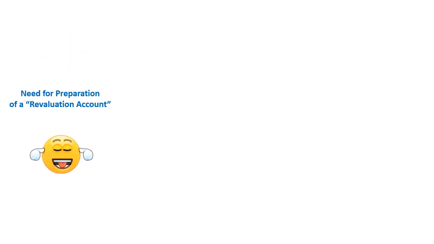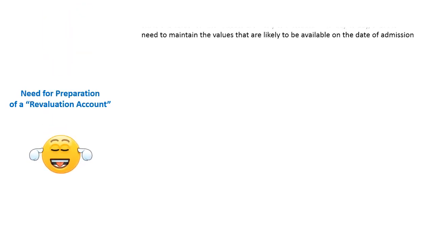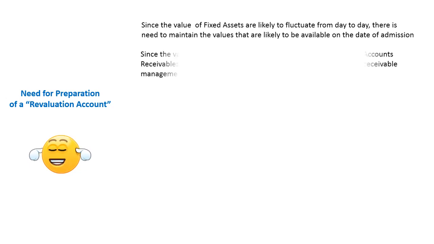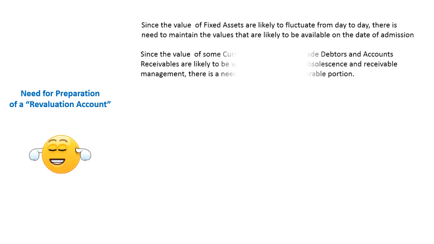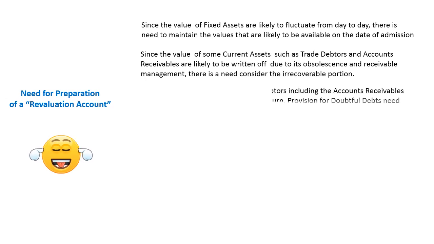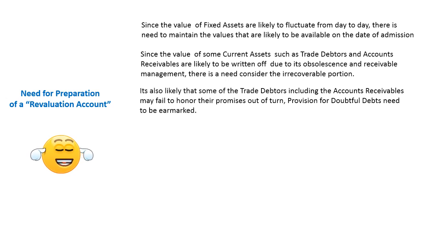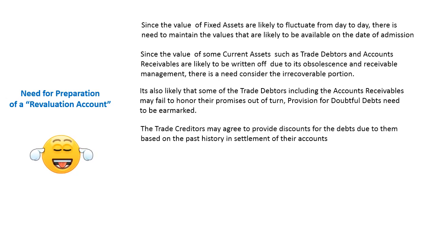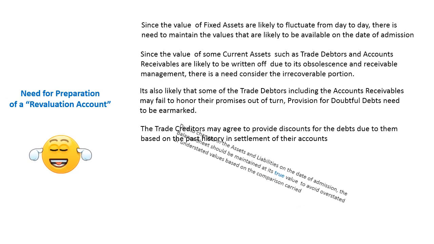Need for preparation of a revaluation account. Let me insert my Bluetooth so that I can be very focused. Since the fixed assets are likely to fluctuate, there's a need to maintain its value. The current assets are likely to be written off due to its obsolescence. The trade debtors, including account receivables, may fail to honor their promises out of turn. Therefore, provision has to be made.